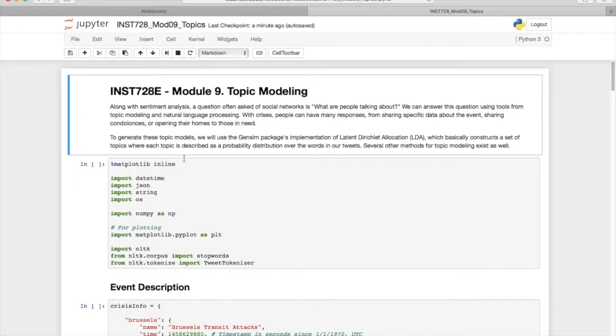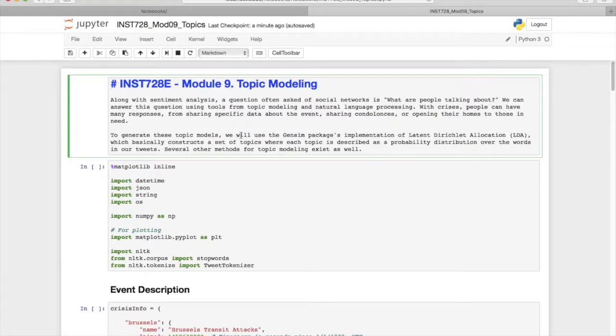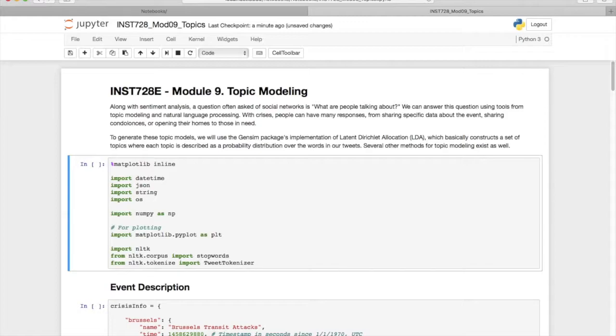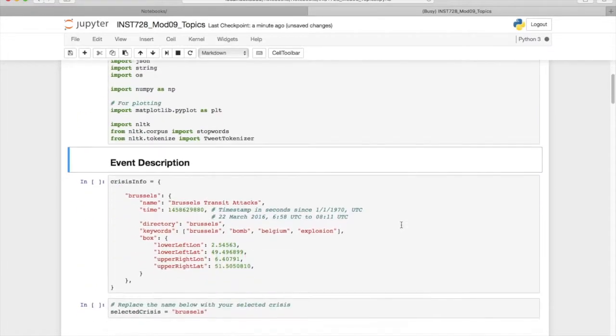So as I mentioned, we'll be using both LDA and ATM to do our topic modeling. The package that will provide this is called the Gensim package, and we'll see when we import that in a few minutes. But now everything right here, these packages we've all seen before, so stopwords, TweetTokenizer, NumPy, all that. So we'll go ahead and import all these packages.